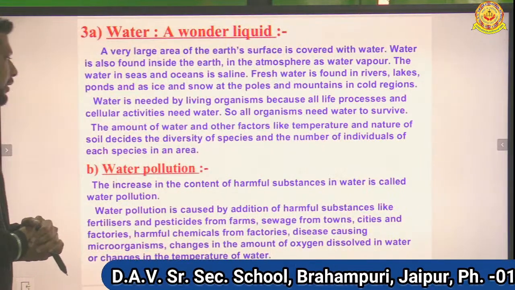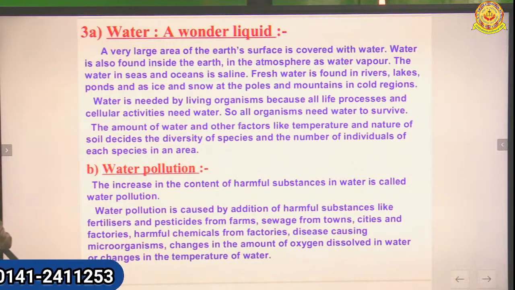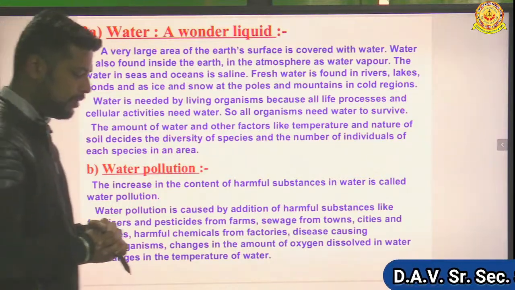Next, the amount of water and other factors like temperature and nature of soil decide the diversity of species and the number of individuals of each species in an area.